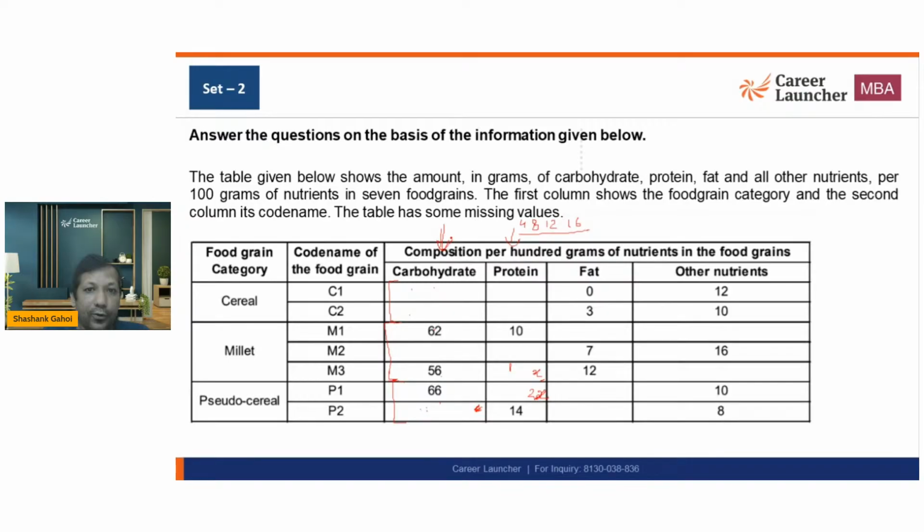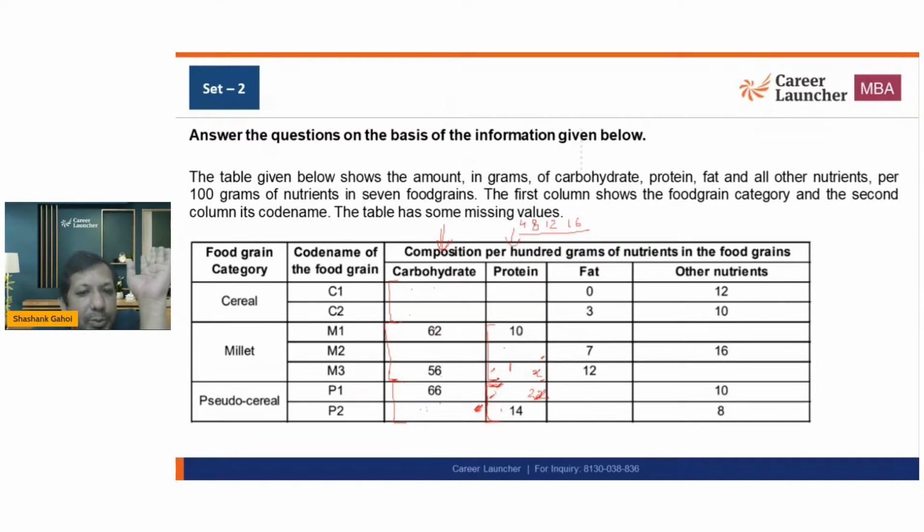Okay. Now, there are too many missing values and we might think that this will not be solved, but it will be solved easily. Why am I saying that? Because let's look at this number. Let's look at this number. Now, these three numbers should be smaller than these numbers, because in pseudo cereal, protein is higher than millets. Okay. So if this is 10, this number should be greater than 10. So this can be either 12. If this is 12, this will be 6.